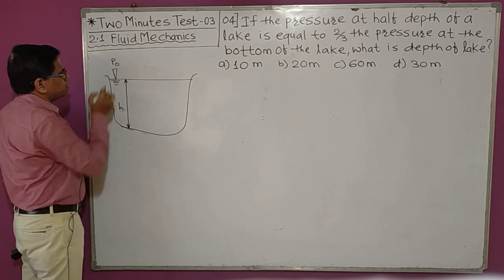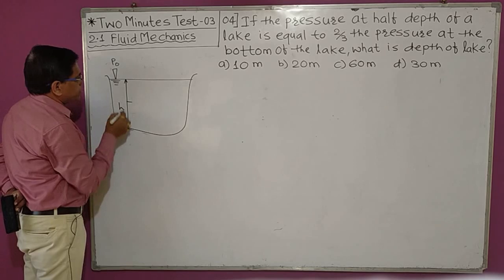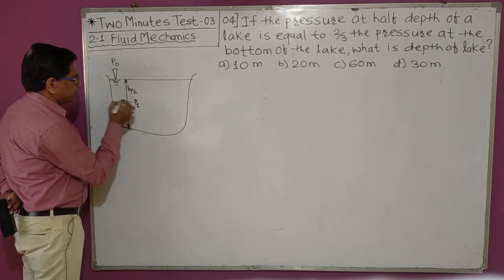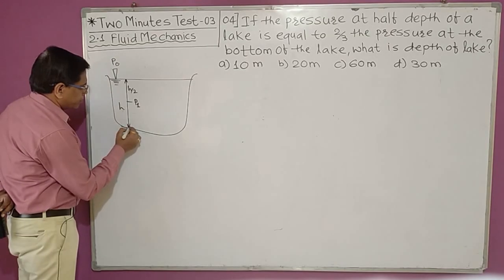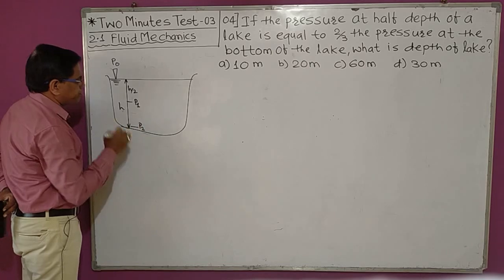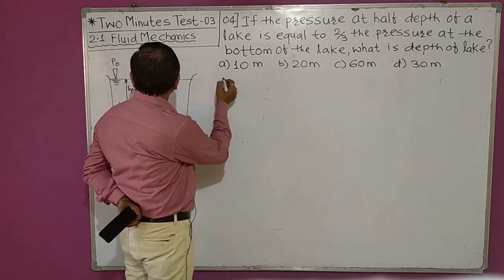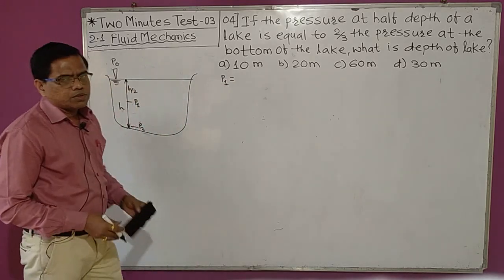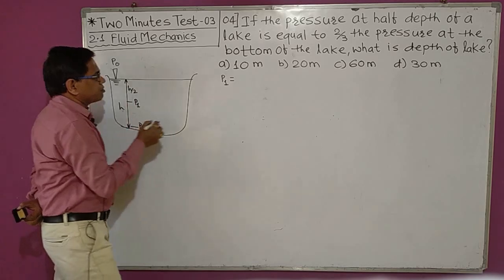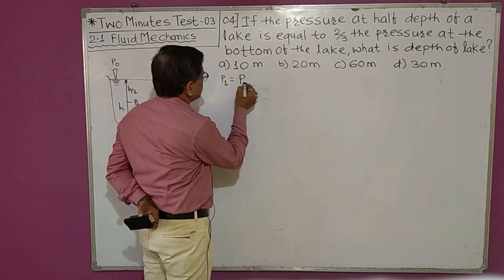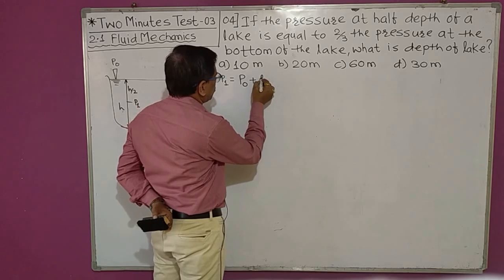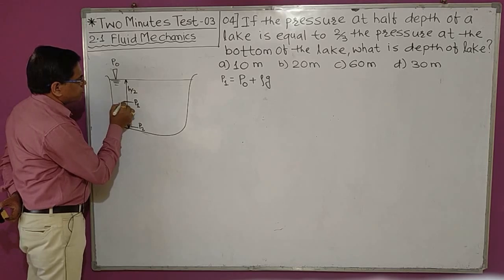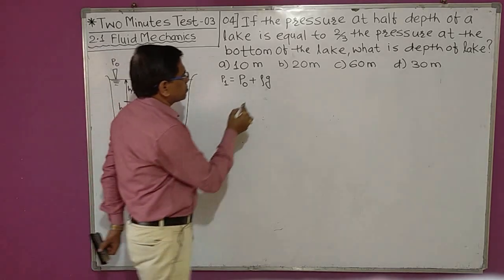So let this be equal to P0. This is the half of the depth, h by 2. Let the pressure here be P1 and the pressure at the bottom be P2. Then what is the pressure at point P1? So the pressure at point P1 will be equal to atmospheric pressure P0 plus rho into g into the depth of water above this point P1, which is h by 2.